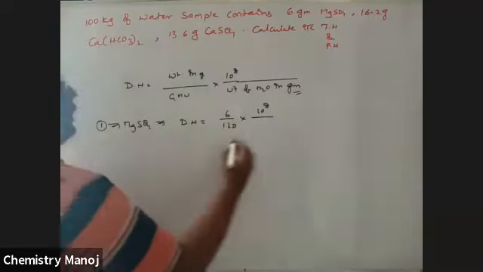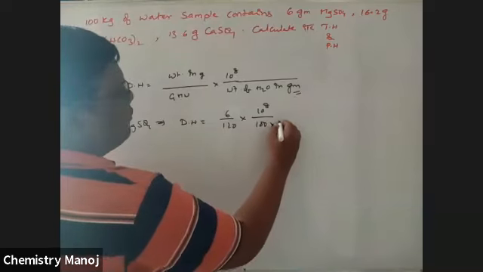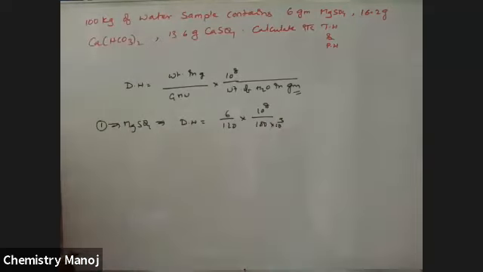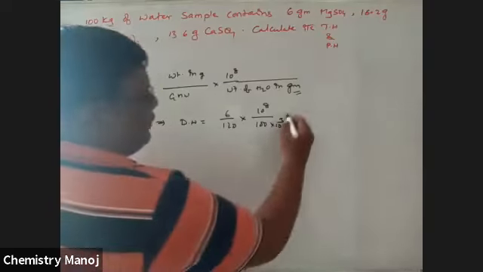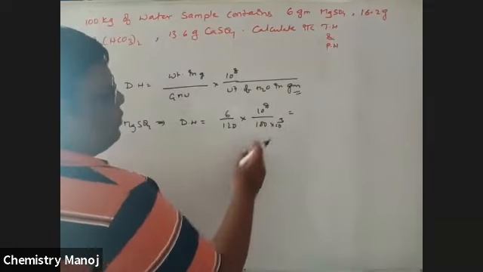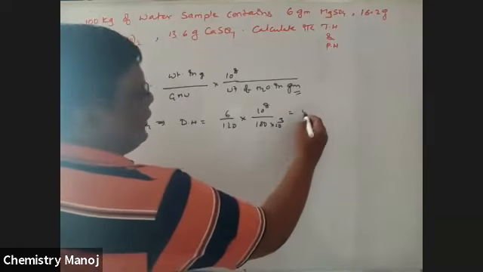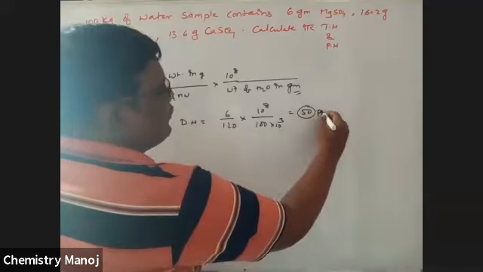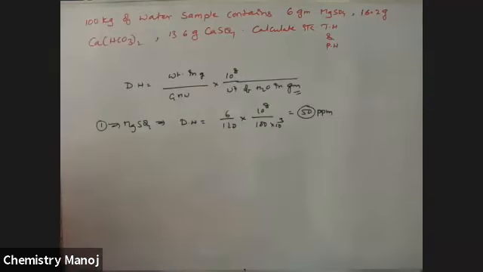It is 100 kg, 100 into 10 power 3 grams. Okay. Now how much is the value? So is this clear? It is 10 power 5. It is 50 ppm. Yes, 50 ppm.